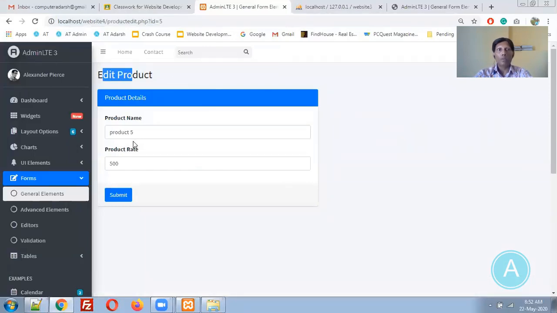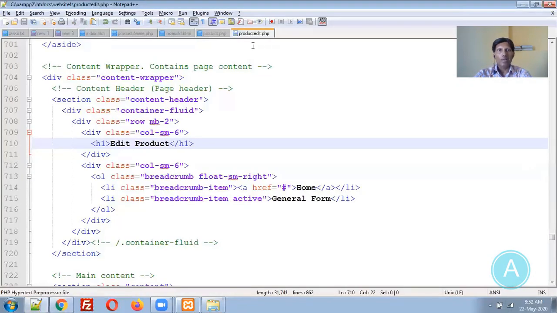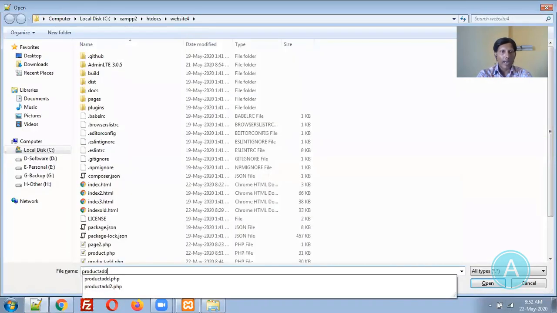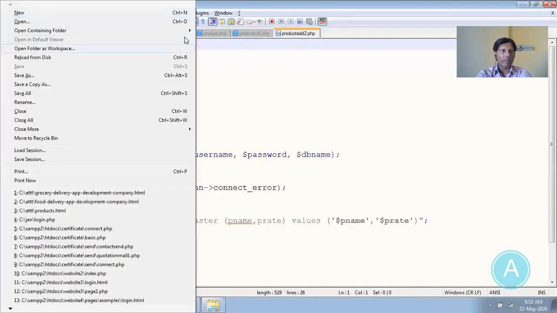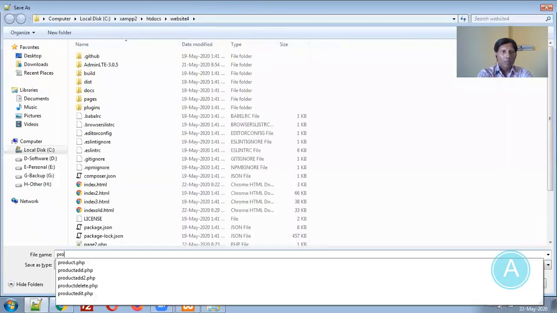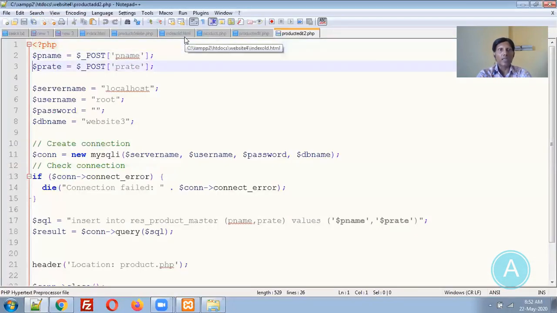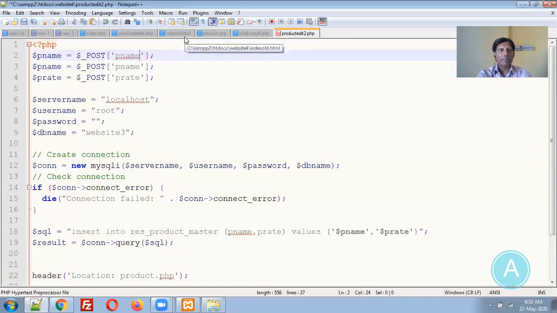Now we are supposed to prepare the second page also. The second page will be similar to the add2 page. So let me open the product add2 page and save it as the product edit2.php page. Here we will get PName, PRate, and PMID also.